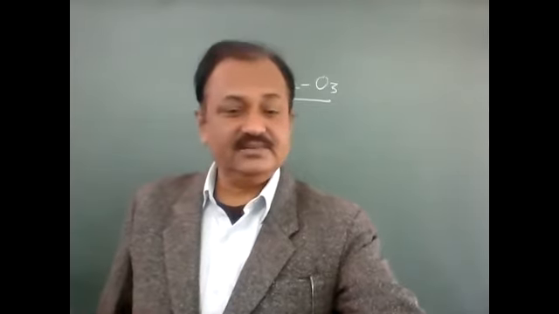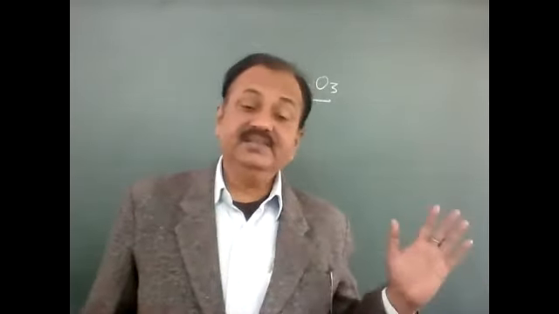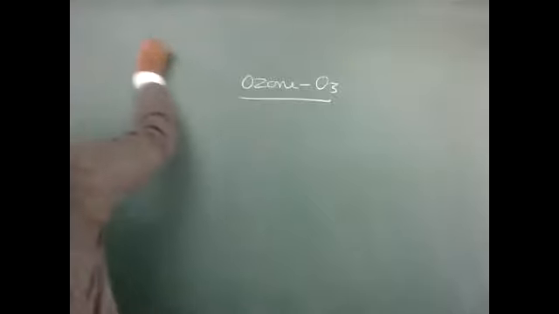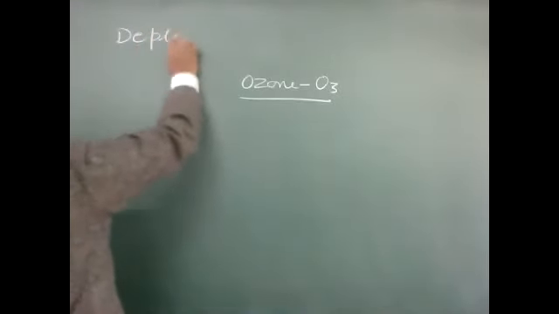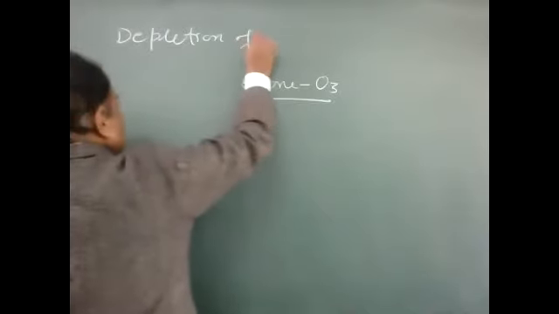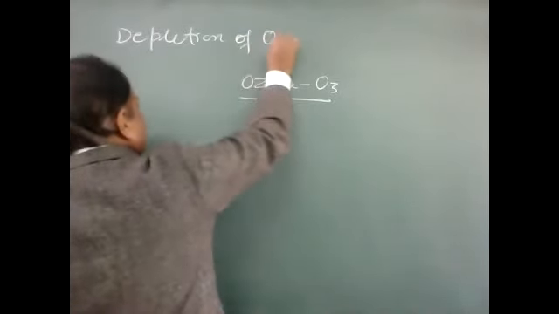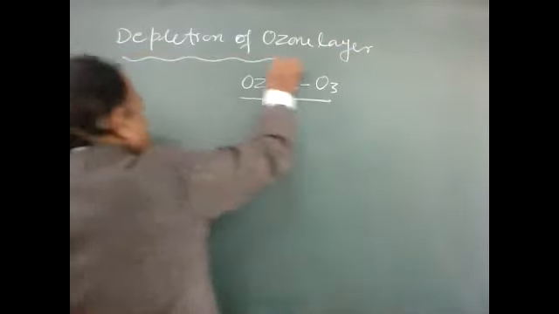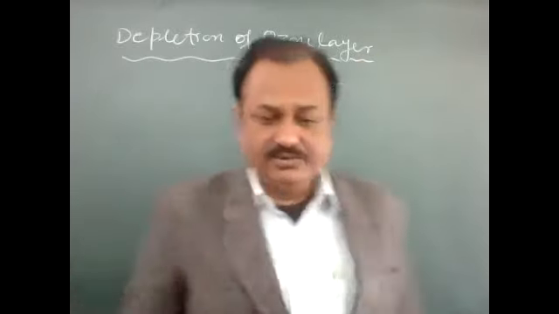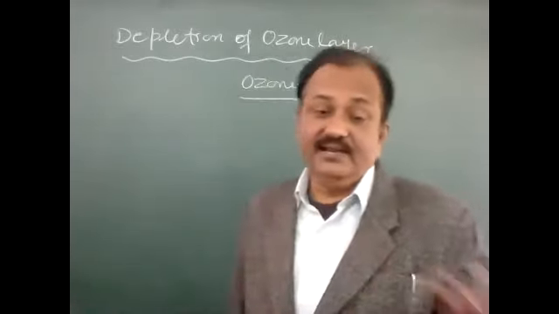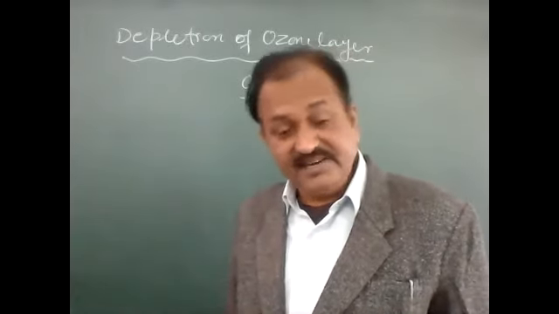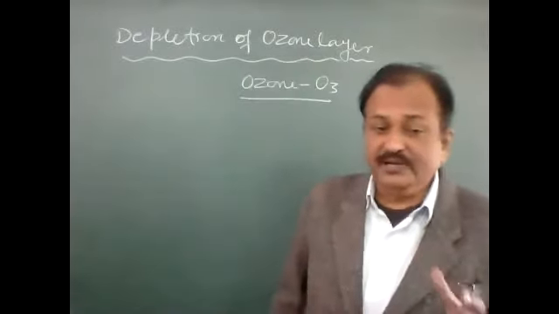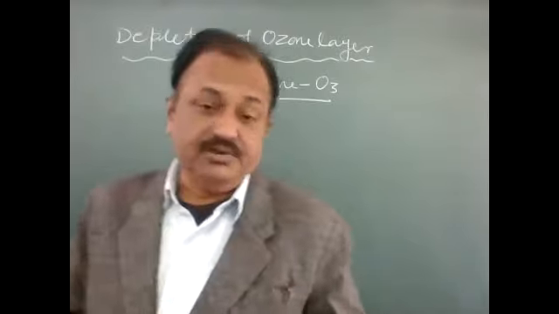The sun emits several harmful rays, and one of them is ultraviolet rays. So, children, today I am first going to explain the depletion of the ozone layer, how the ozone layer is depleted. Actually, with the advancement in science and technology, many things were invented like air conditioners, refrigerators, and many medicines like different sprays. We use sprays as painkillers, and we use sprays for repelling mosquitoes, flies, etc.